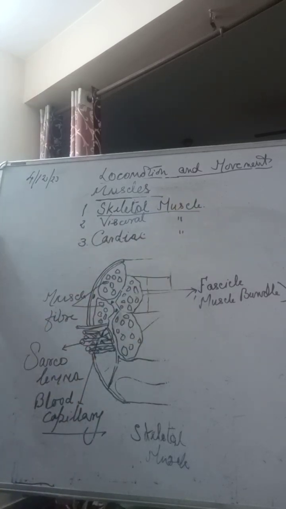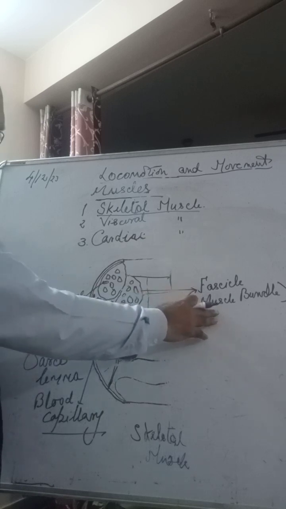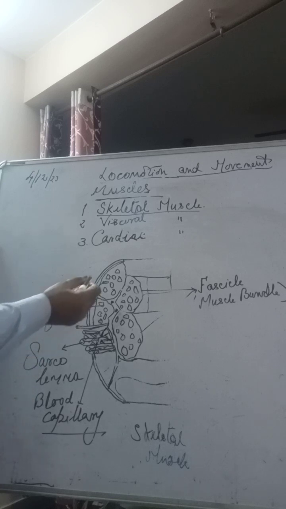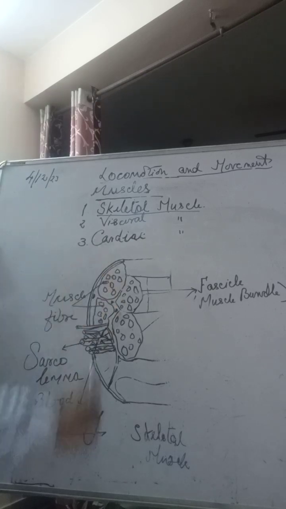So skeletal muscle basically contains what? Basically it contains muscle bundles, which are known as fascicles. A muscle bundle is having what? Muscle fibers. So the plasma membrane of the muscle fiber is known as sarcolemma.